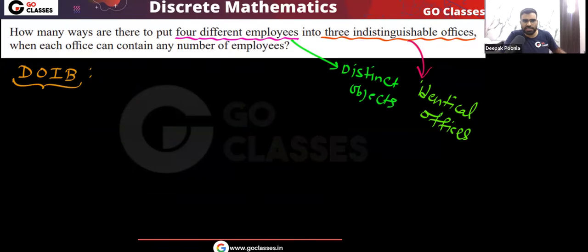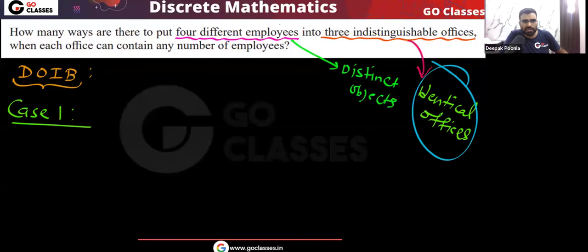So let's create cases here. We have three identical offices. Now notice, I am creating the cases. What is case 1? Among these offices, let's assume we are only using one office. Remember, I am going step by step.